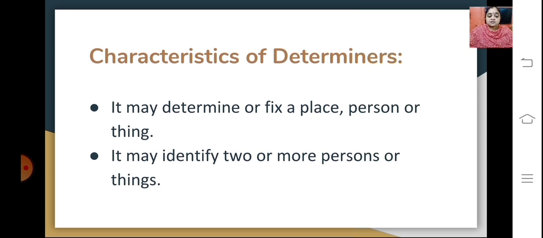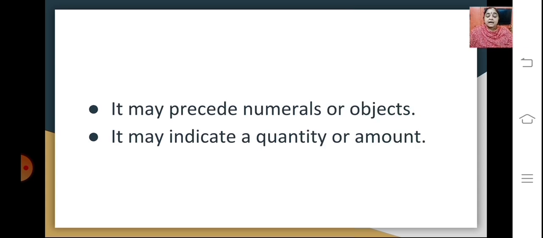Certain characteristics of determiners are: it may determine or fix a place, person or thing. It may identify two or more persons or things. So this is the main characteristic. You are able to understand what exactly the noun is functioning as. It may precede numerals or objects. It may indicate a quantity or amount. So these are the different characteristics that a determiner functions as in a particular sentence.